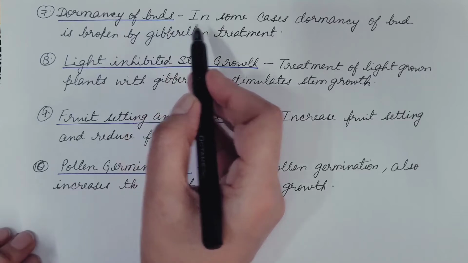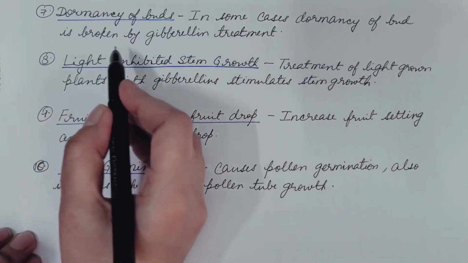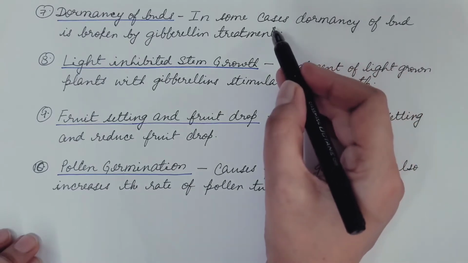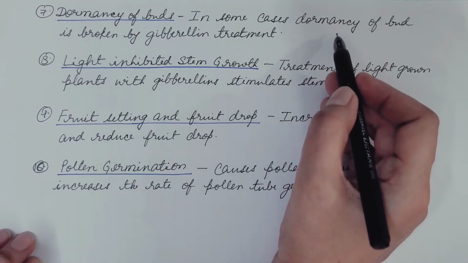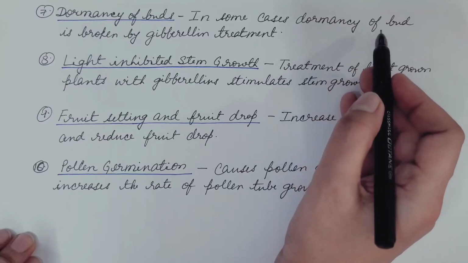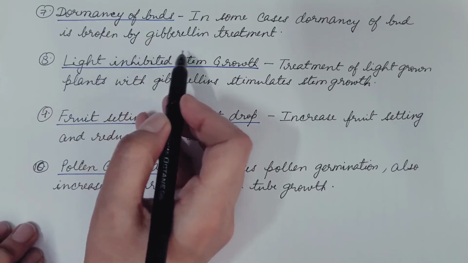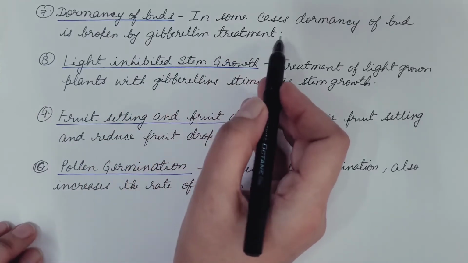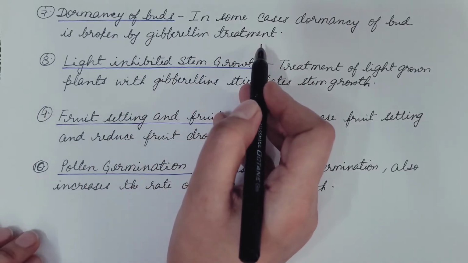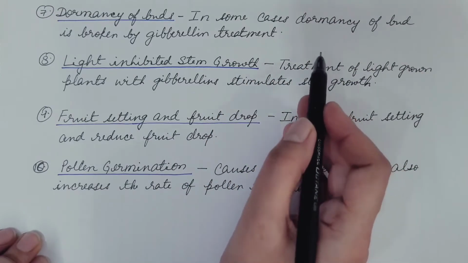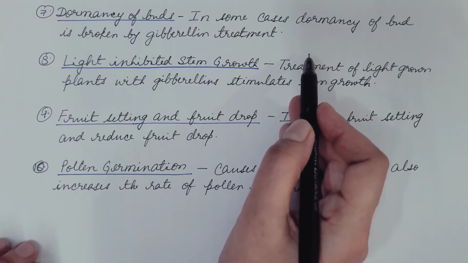Seventh is dormancy of buds. In some cases, dormancy of bud is broken by gibberellin treatment. It is seen that in some cases, buds remain dormant during the unfavorable condition, and these break their dormancy only during the favorable condition. When these buds are treated with gibberellin, then they break their dormancy even during the unfavorable condition.